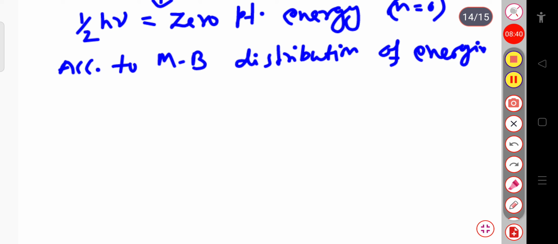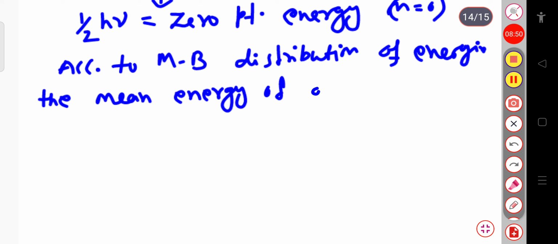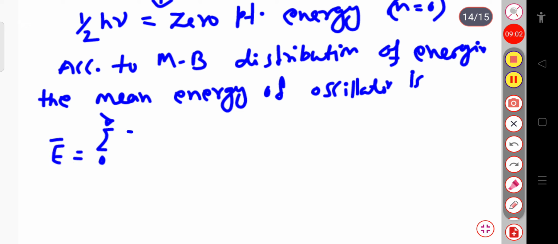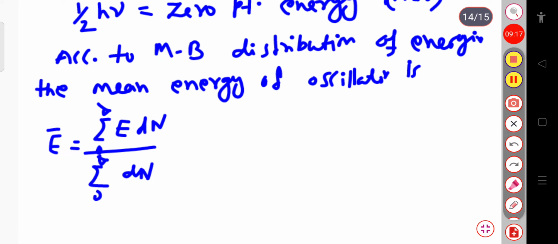the mean energy of the oscillator, or the average energy. We can write the mean energy of the oscillator: E average will be equal to sum over 0 to infinity E dn divided by sum over 0 to infinity dn. So here E into dn represents the total energy of the particles, and this sum over dn will represent the total number of particles.